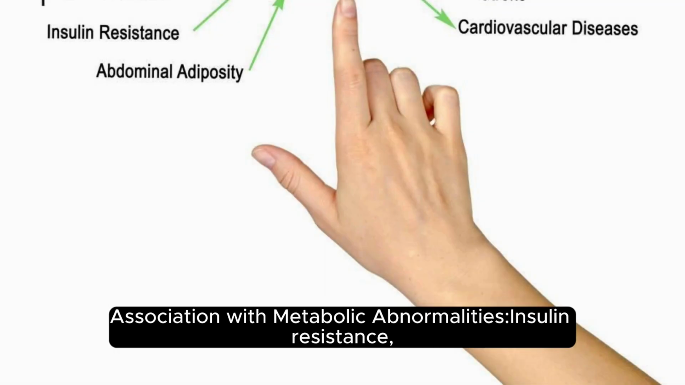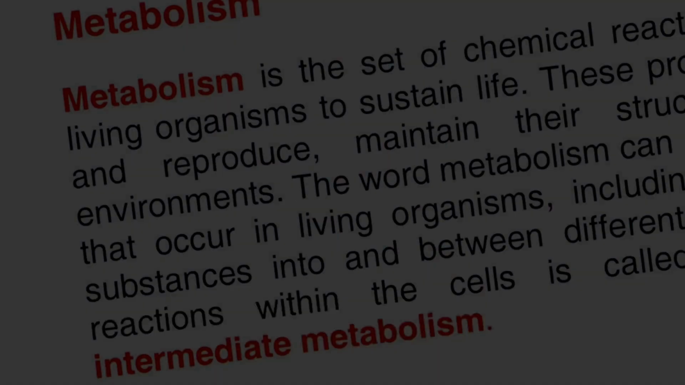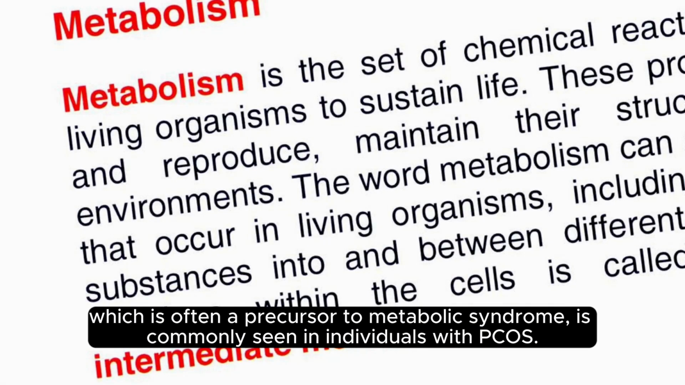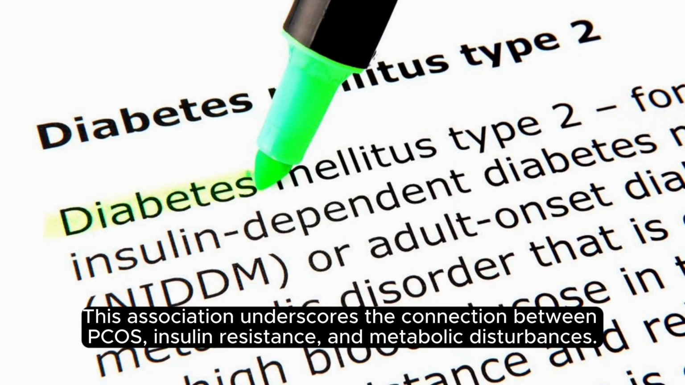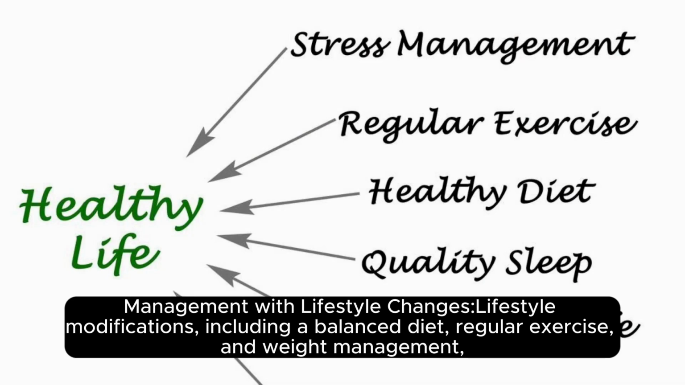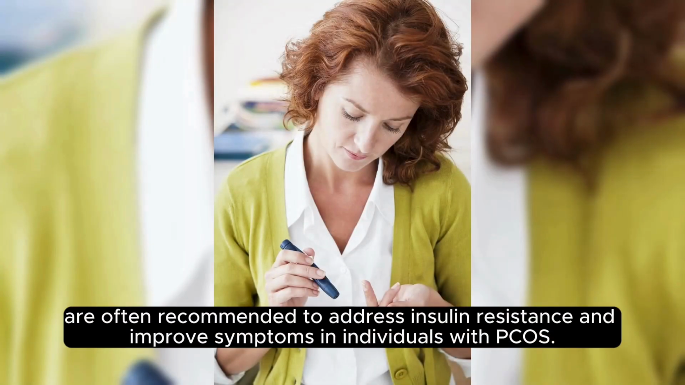Association with metabolic abnormalities. Insulin resistance, which is often a precursor to metabolic syndrome, is commonly seen in individuals with PCOS. This association underscores the connection between PCOS, insulin resistance, and metabolic disturbances. Management with lifestyle changes. Lifestyle changes, including a balanced diet, regular exercise, and weight management, are often recommended to address insulin resistance and improve symptoms in individuals with PCOS.